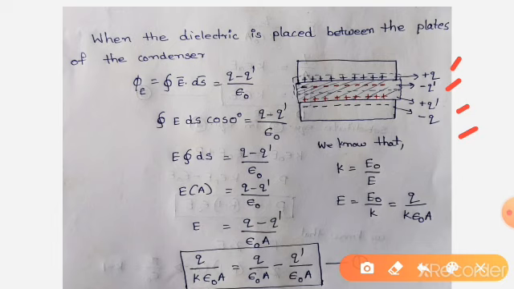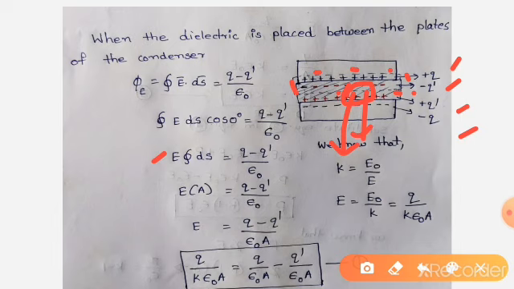We have to determine the electric field in between the plates. For that, construct again a Gaussian surface. Take a small area in between the plates. Here also the electric field direction is like this and the surface direction is like this. The angle between these two is again 0. So E into integral dS is equal to Q minus Q prime by epsilon naught.